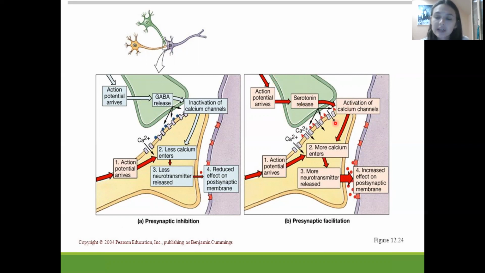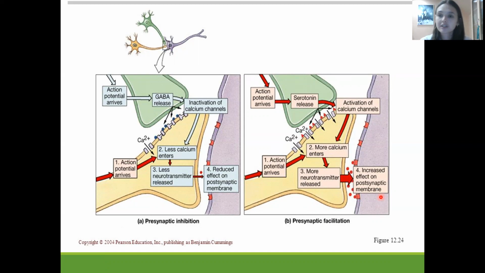More calcium will enter the presynaptic terminal and bind with the vesicles, and as a result more neurotransmitter will be released. So logically, we will receive an increased effect on the postsynaptic membrane, an increased excitatory postsynaptic potential. So it will be some kind of presynaptic facilitation.